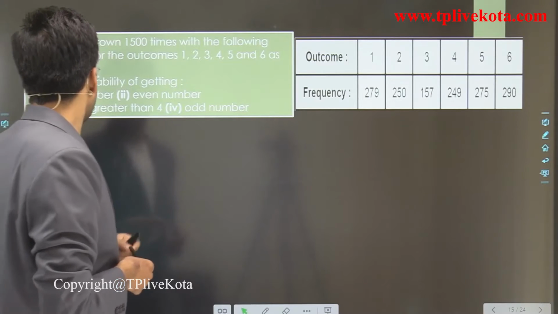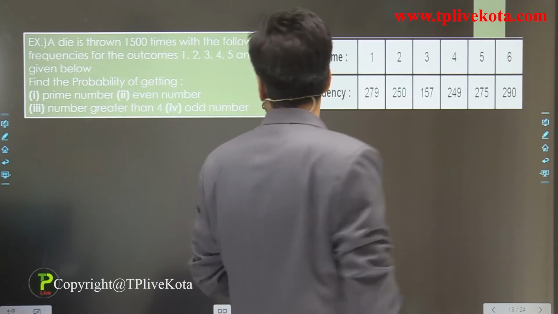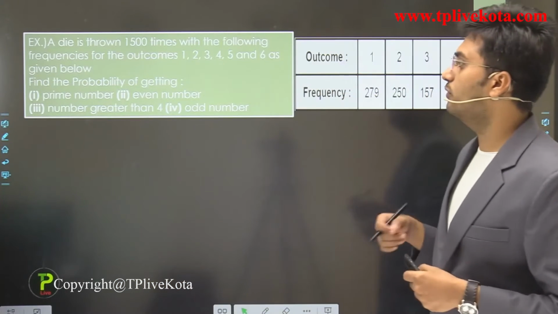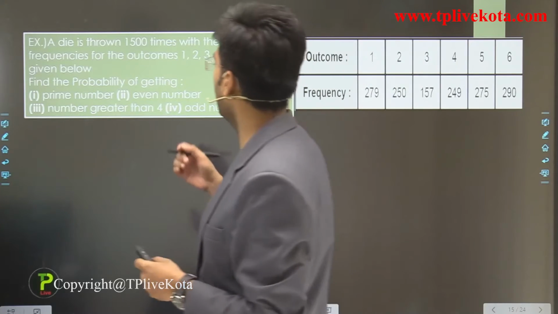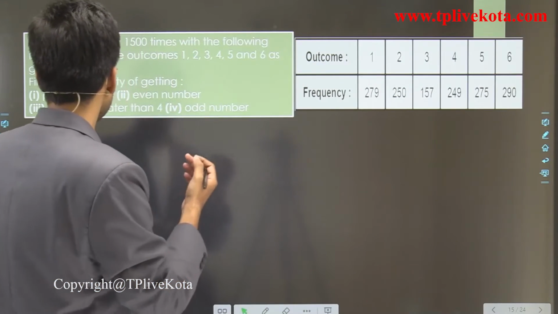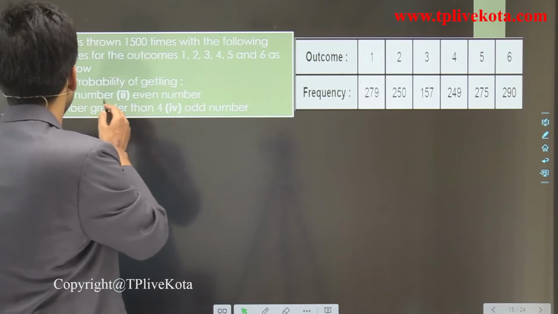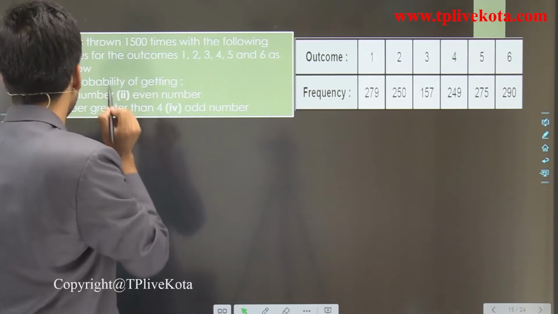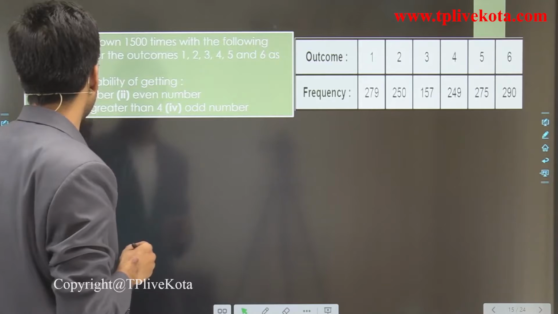Here it is given that a die is thrown 1500 times with the following frequencies for the outcomes 1, 2, 3, 4, 5, 6 as given below. Find the probability of getting a prime number.